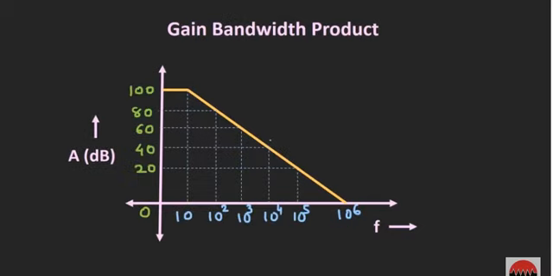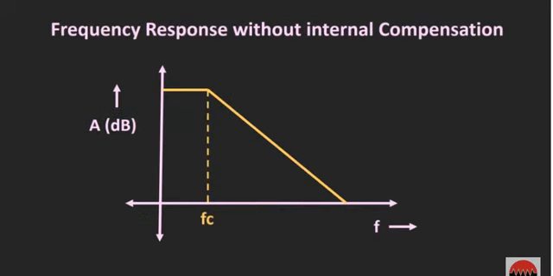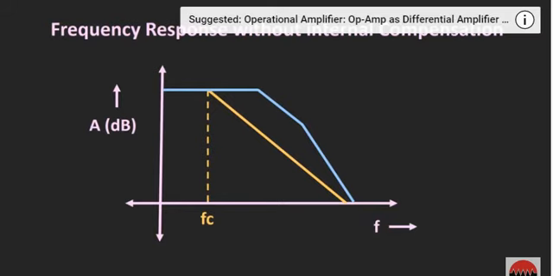Because of this kind of response, we can predict the gain of the op-amp at any given frequency. Or in another way, if we know the gain of the op-amp, then we can predict the frequency of operation. That is particularly useful when we are using the op-amp in a closed loop configuration. Now suppose the op-amp is not internally compensated. In that case you can have multiple break frequencies until the gain of the op-amp reaches the unity gain frequency, and these can occur because of stray capacitances and load capacitances. Because of these break frequencies, the op-amp will become unstable at very high frequencies.